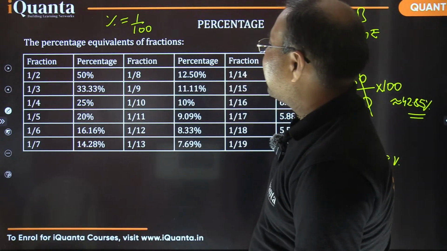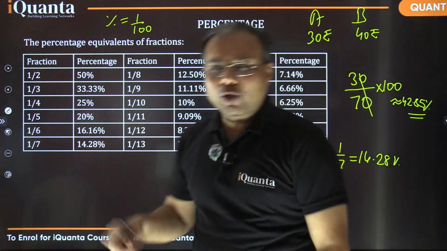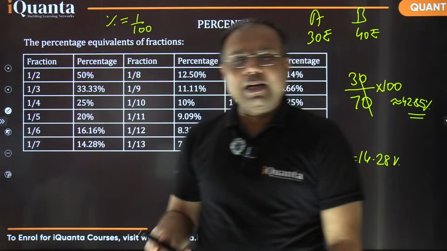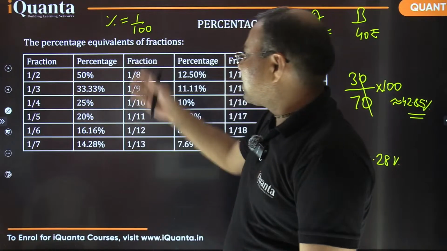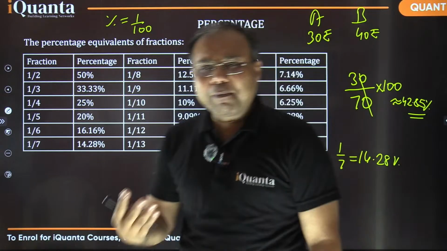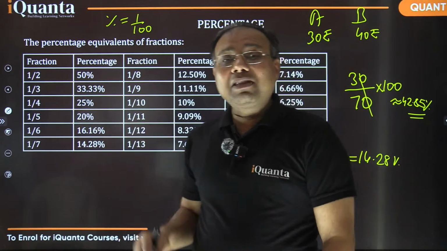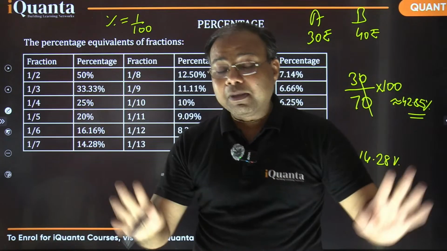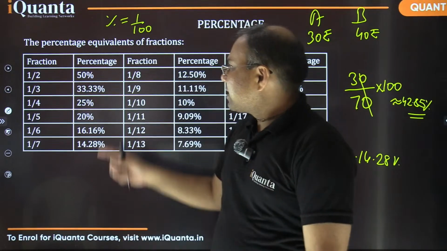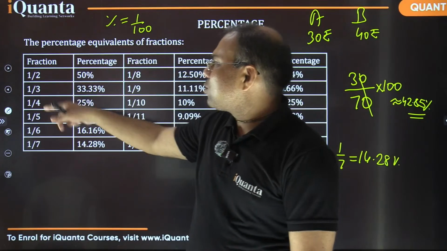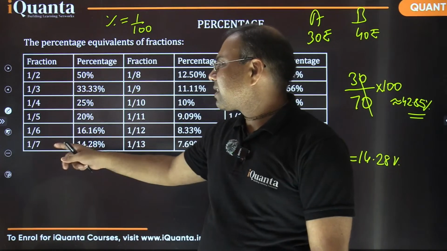That's why some of the very common fractions which you are going to use and see repeatedly, you must remember them. Many of these things you already remember, and if you have been practicing a while by now, certainly you are familiar with them. But if you are seeing it for the very first time, that's a task for you. These are very basic fractions: 1 by 2, 1 by 3, 1 by 4, 1 by 5, 1 by 6. These are very common.